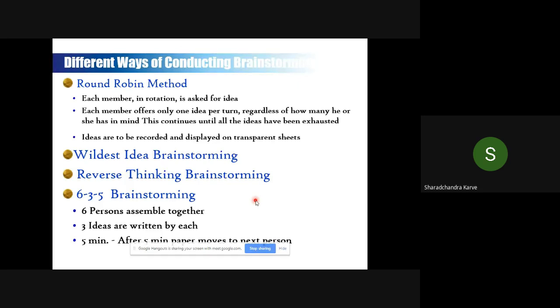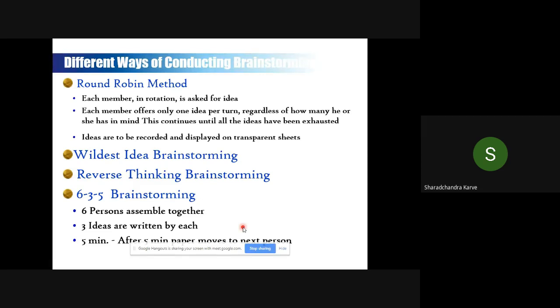If you feel the team is not homogeneous, or the team is small, then use this idea of 6 persons writing 3 ideas on a paper in 5 minutes and passing that paper to the next person. When it comes to the next person, he reads that and writes a different idea on the paper.